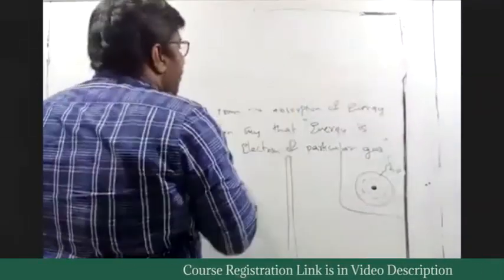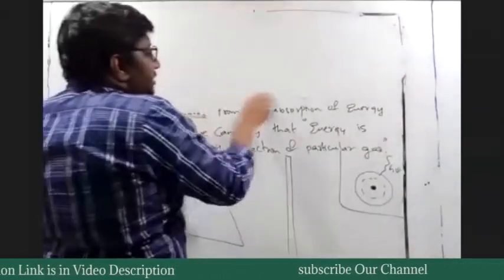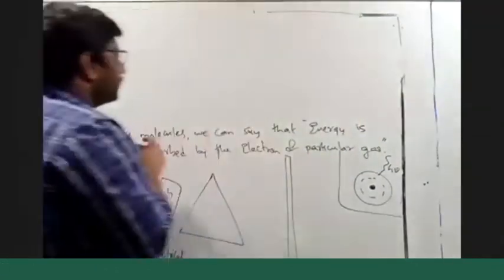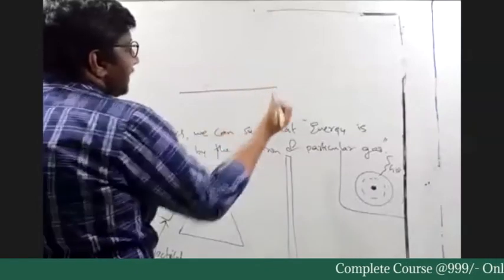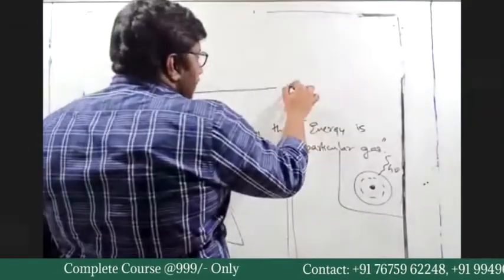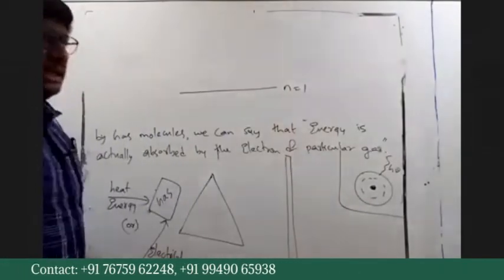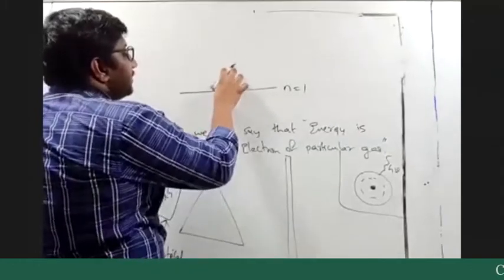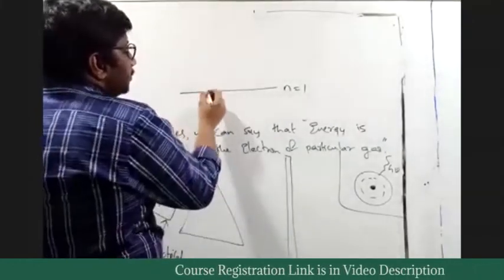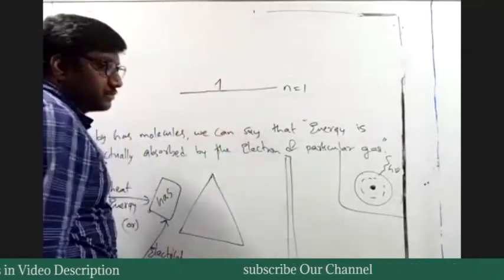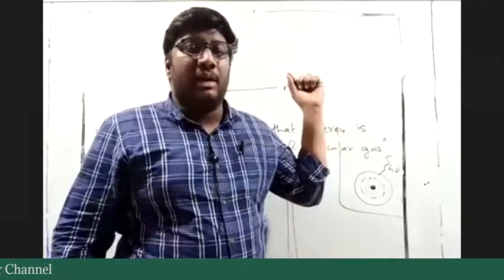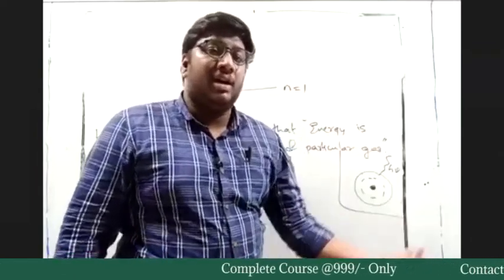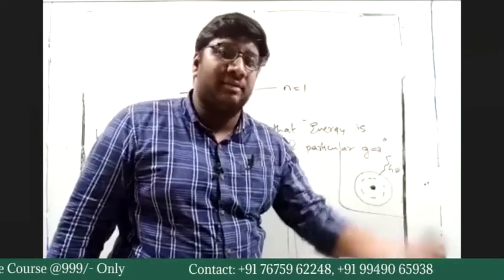So in the emission spectrum, we actually study the emission of energy by the electron. This is the electron at one energy level. Say its level is n equals 1. The electron is present in this level now. I am representing the electron by one half arrow. Similarly, the weights are present on the ground, the bodybuilder lifting the weights, they are on the ground.